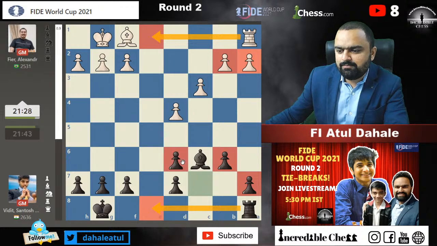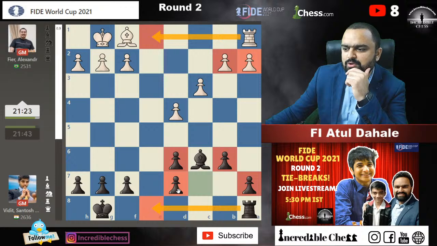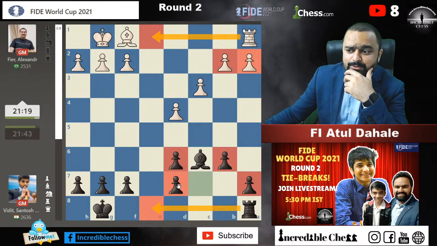Yeah, so basically this situation which is there on the board, let's think about the position, because our players are thinking about this position quite deeply, I guess. So we will also think about the situation.